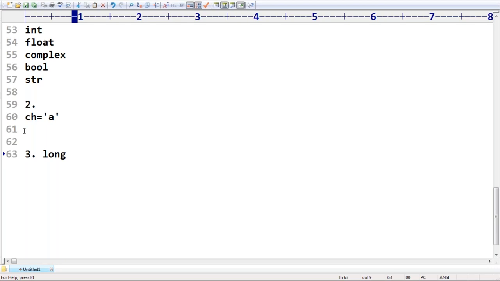The long data type, used to represent longer, bigger values, is available in Python 2, but not in Python 3. Remember that, sir.